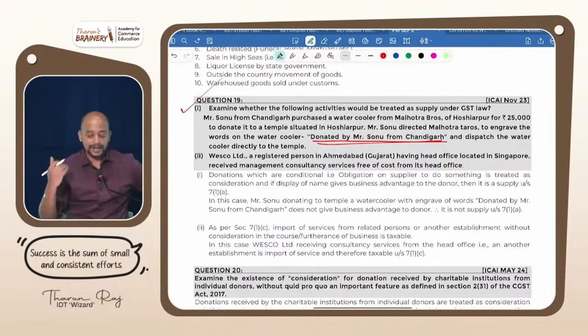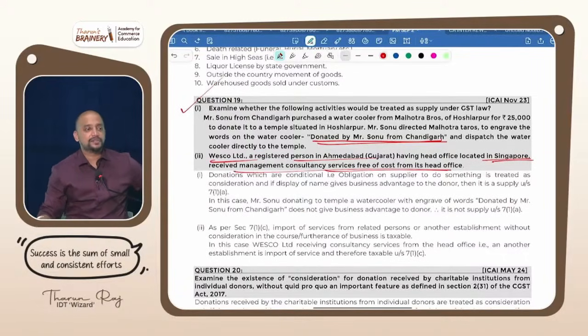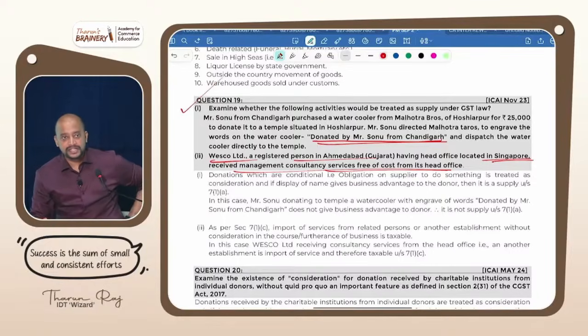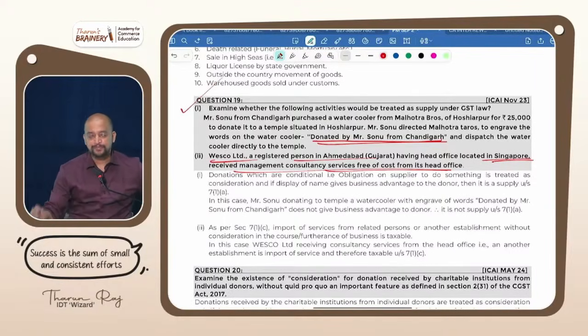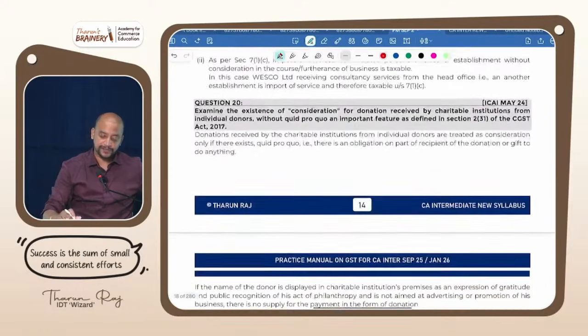Okay. Then second part. Vesco Limited, a registered person in Ahmedabad, Gujarat, having head office located in Singapore, received management consultancy service free of cost from its head office. Free of cost. 7(1)(b) or 7(1)(c)? 7(1)(c). Import of services from a related person or another establishment located outside India without consideration. Is it in the course or furtherance of business? Yes. So it will become supply under 7(1)(c).